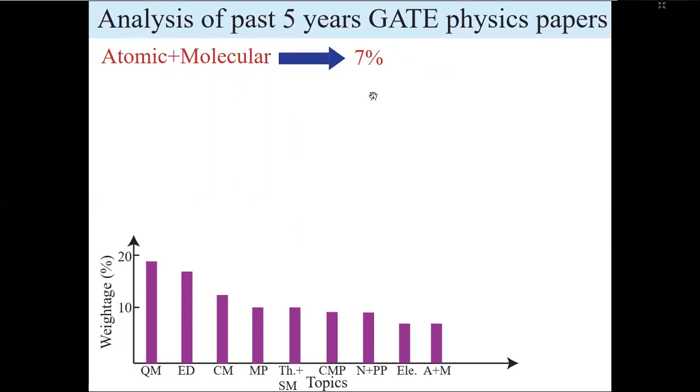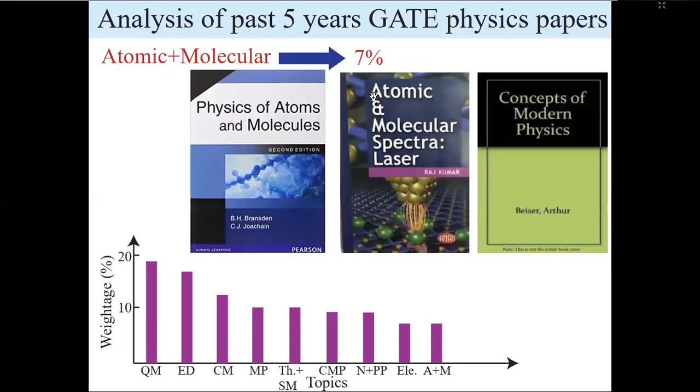It also contains 7%. For atomic or molecular physics, I find Bransden and Joachain pretty good, but it has only concepts, no problems. Solutions are there. For problem solutions, you can go through this Rajkumar. In atomic physics, they usually ask LS coupling, JJ coupling, Zeeman effect, some transition rule problems. I guess you will find those problems in this book, Rajkumar. And here I add this Arthur Beiser because this is a very good book. I missed it earlier. Here you'll find a lot of problems for atomic physics as well as nuclear physics. It's a very good book. So this is all about the analysis.